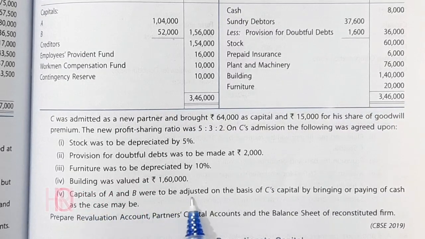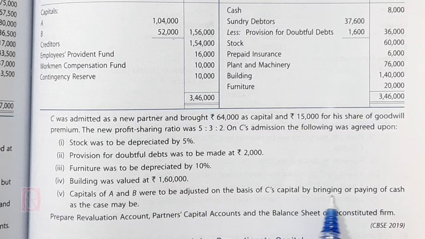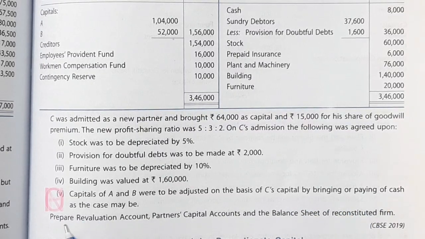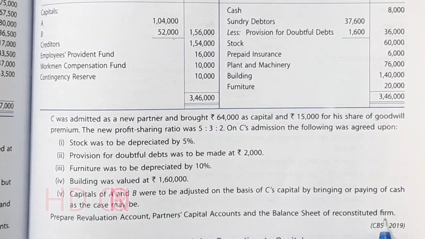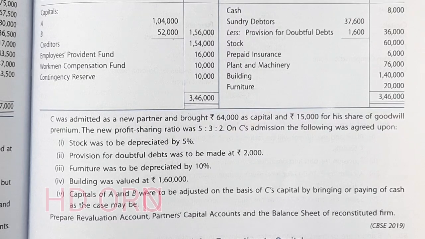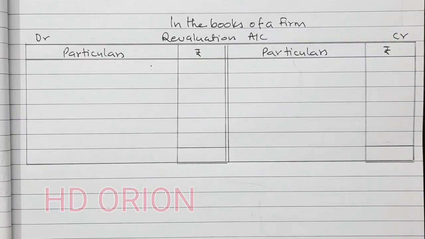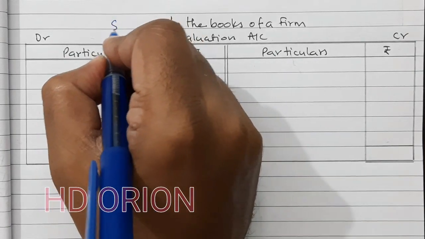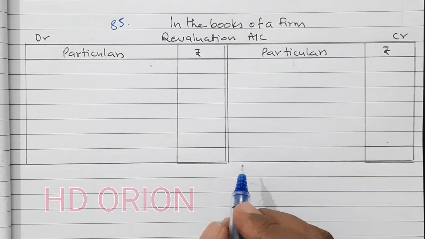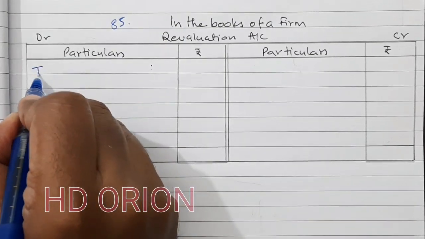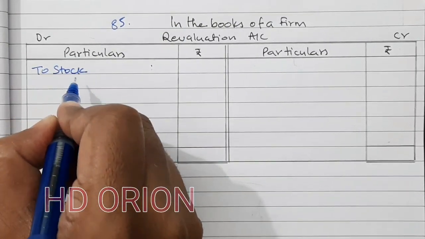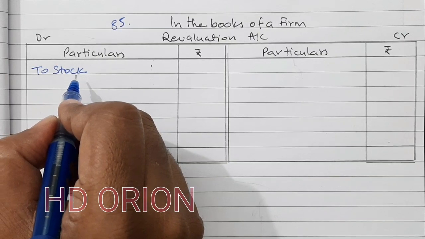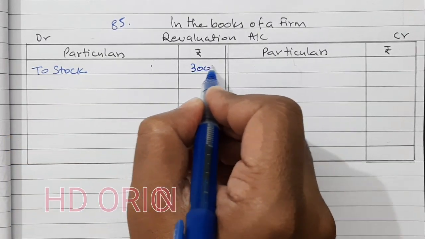Capitals of A and B were to be adjusted on the basis of C's capital by bringing or paying off cash as the case may be. Prepare revaluation account, partners capital account, and balance sheet of reconstituted firm. So let us see revaluation account first. So solution 85, it says stock is depreciated. So to stock is depreciated by 5%, so it will be 3,000.